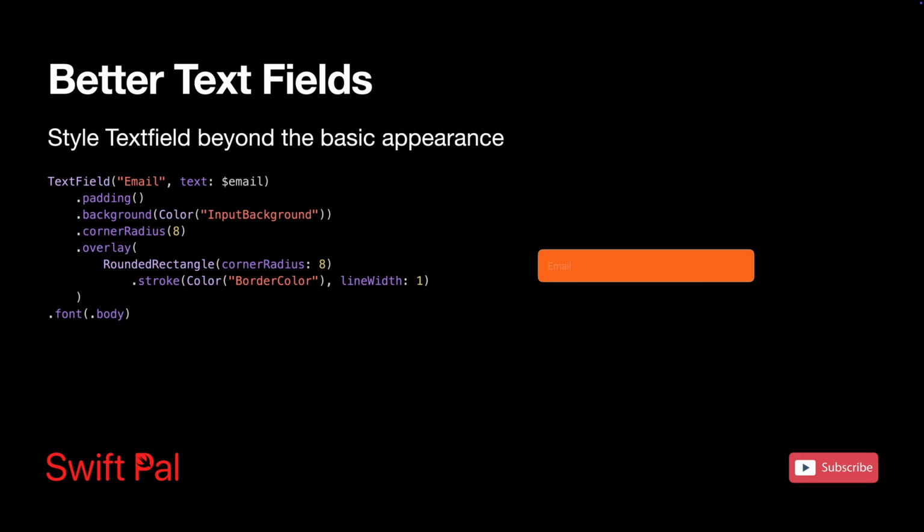They need visual hierarchy, clear boundaries, and states that users can understand. A well-styled text field should clearly communicate when it's focused, what type of input is expected, and whether there are any validation errors. This approach gives you a text field that looks intentional and polished.